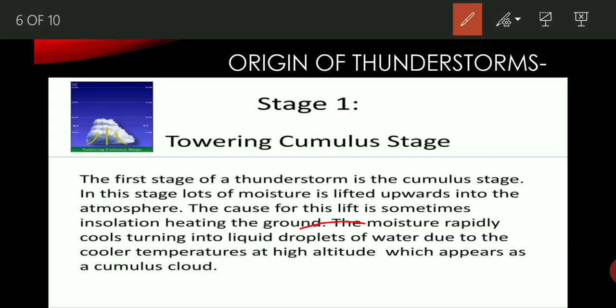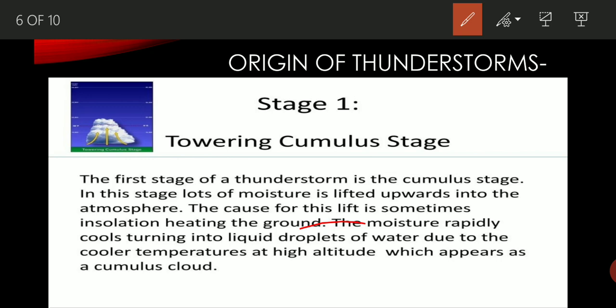So let's start with the first stage, that is the towering cumulus stage. In this stage the formation of cumulus cloud takes place. So how does it happen, let's try to know. The first stage of thunderstorm is the cumulus stage. In this stage, lots of moisture is lifted upward into the atmosphere. As you know, it basically happens in the summer season.